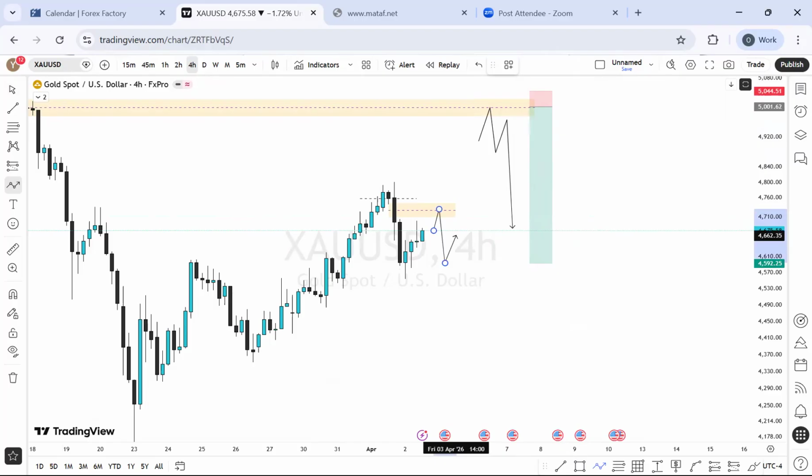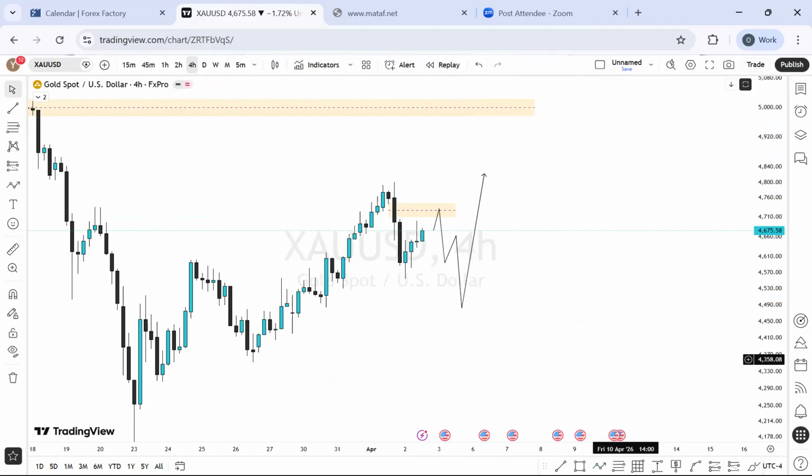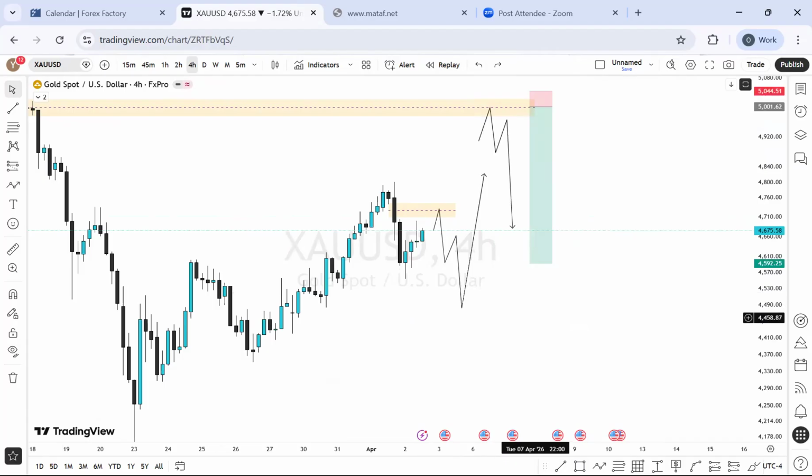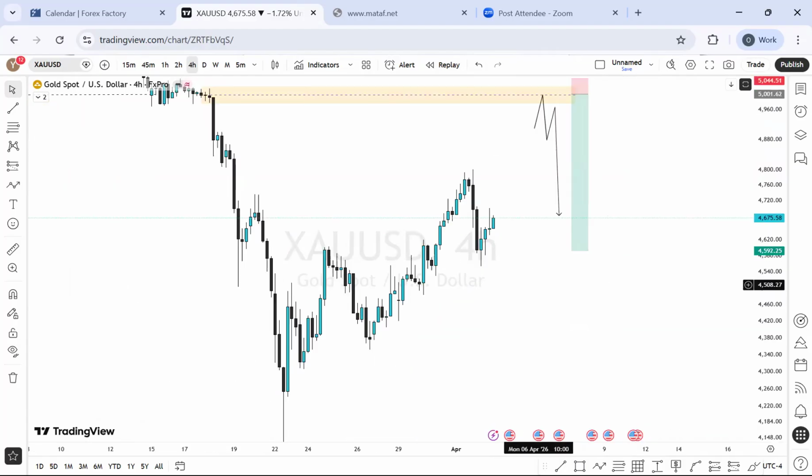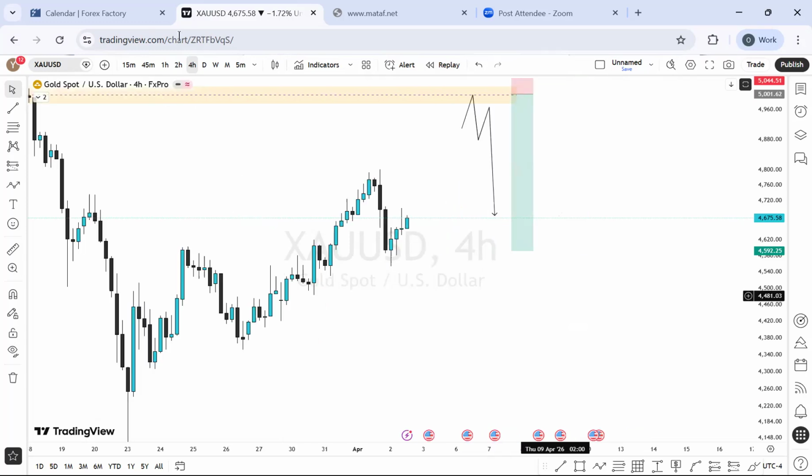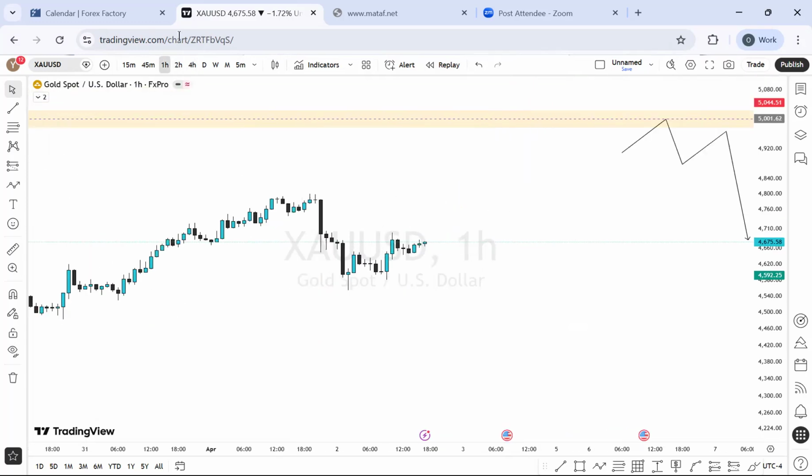All right, but based on what the price is creating now, can you see that? So it could be that we're looking for something like this, but based on what the price is creating, we're looking for something more bullish, like the price is going to break above here. So that is also very possible. And ideally, this is what I'm looking at on gold, particularly going forward for this week. On the 1 hour time frame perspective, let me see if I have anything on it. I'm not sure, but let's just check it out.